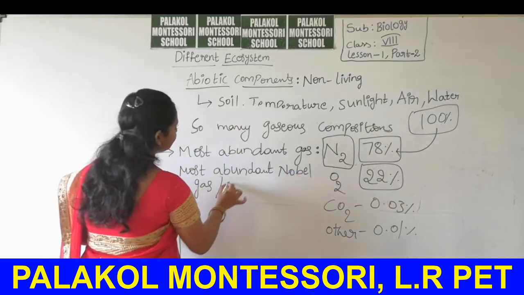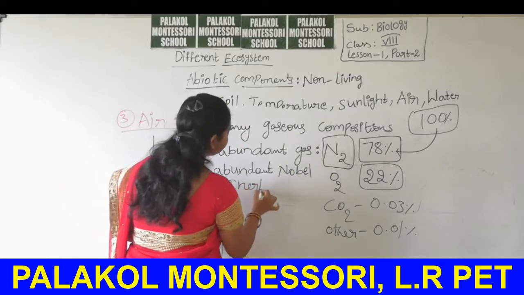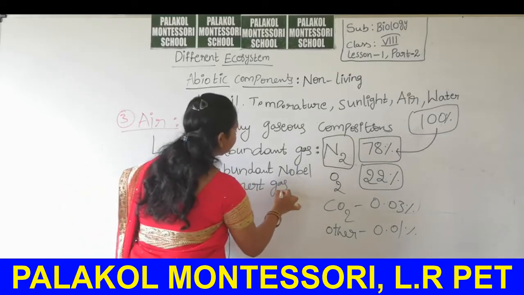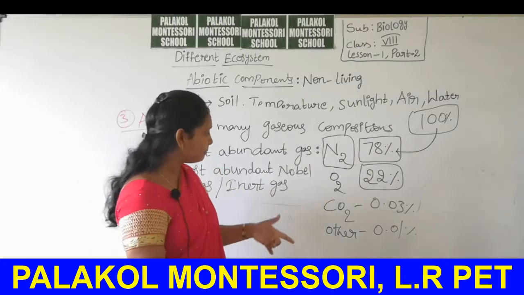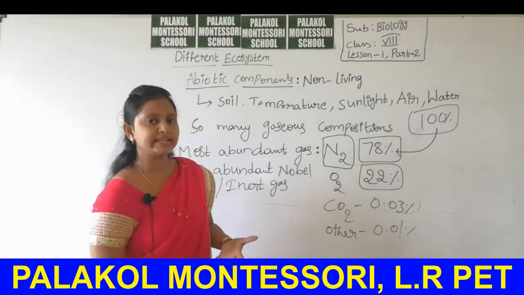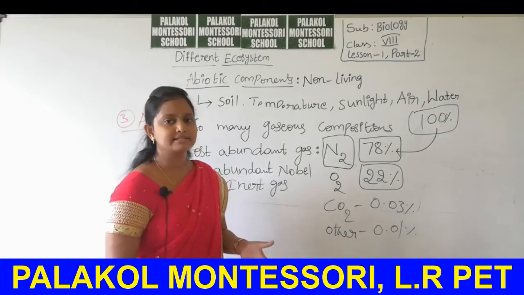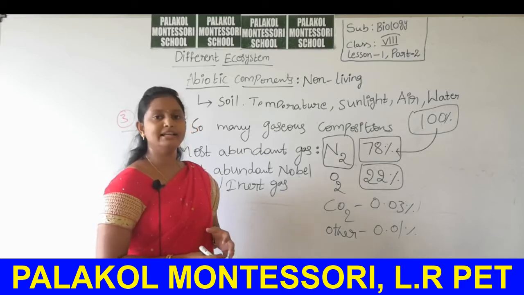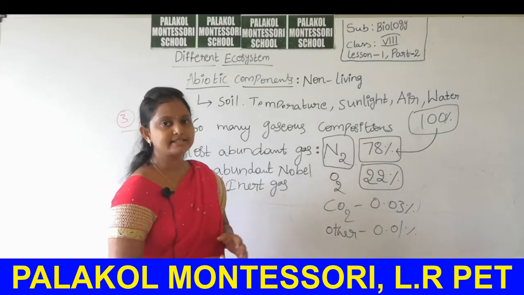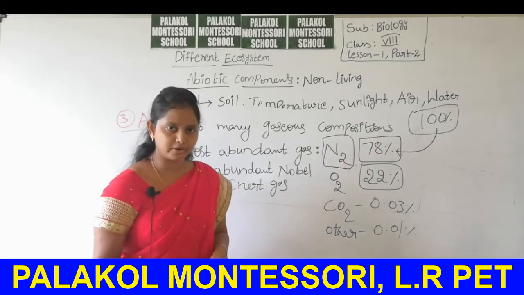Here one important thing is that the most abundant gas in the air is nitrogen, but the most abundant noble gas or inert gas is argon. Inert means they can't do any reactions with any other elements. Why? Because it is a stable gas. Noble gases are helium, neon, argon, krypton, xenon. These are the noble gases present in the periodic table.